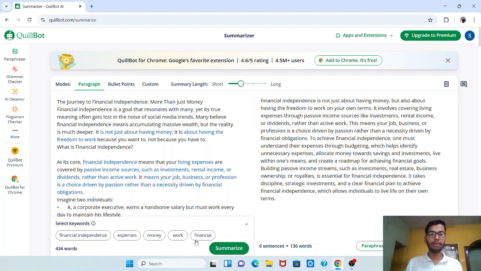If you read it, you can see that this was a summary of whatever content I pasted over here. The same way you can use it for many more applications wherever you require. Suppose you are trying to read something and you don't understand it, just copy that data, come over here, paste it, and get the summary of whatever you're reading.